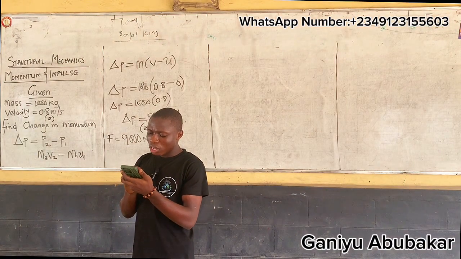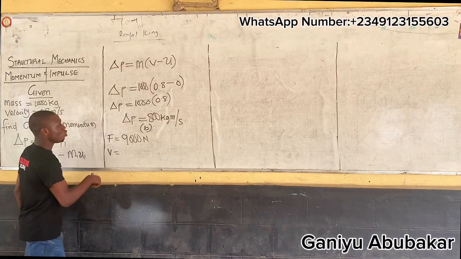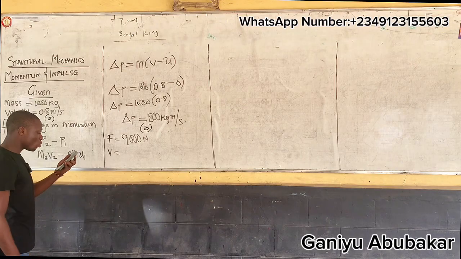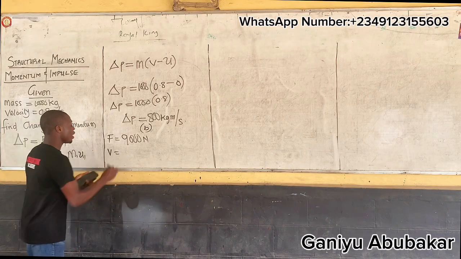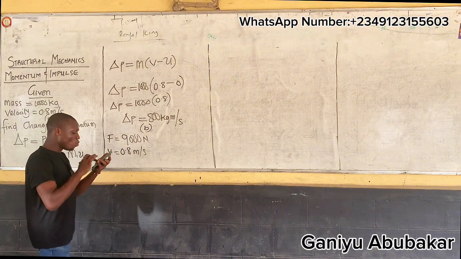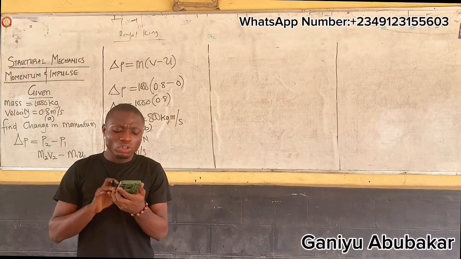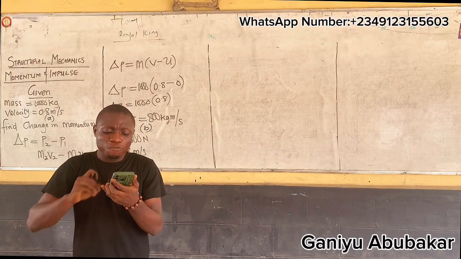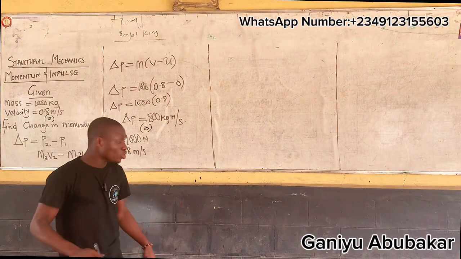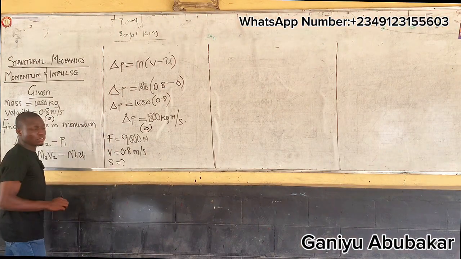The velocity is 0.8 meter per second. What are you looking for exactly? How far does the car travel? That's distance, x.